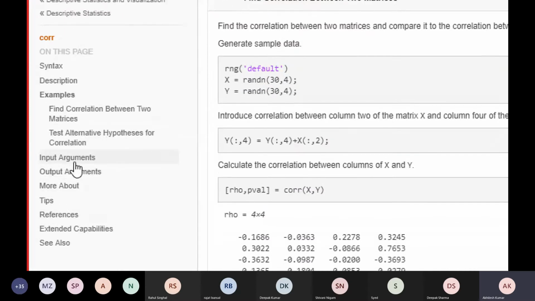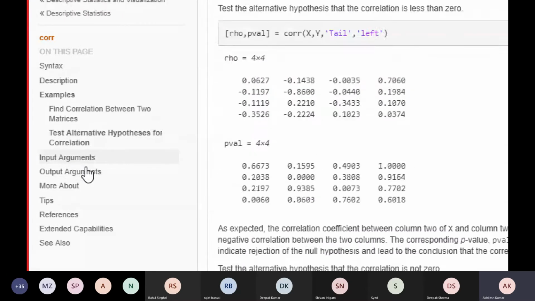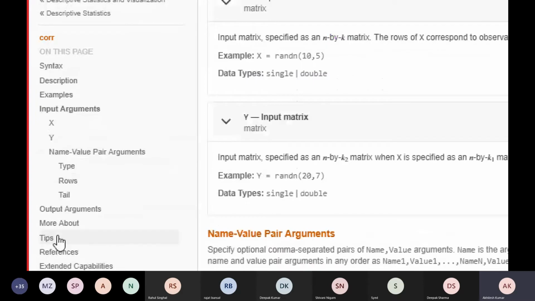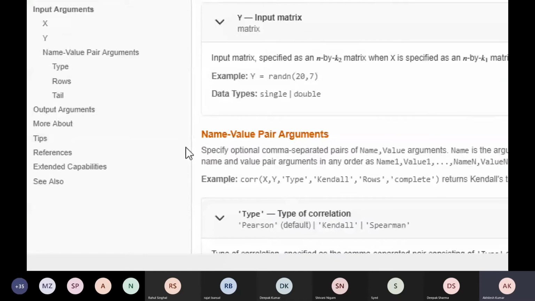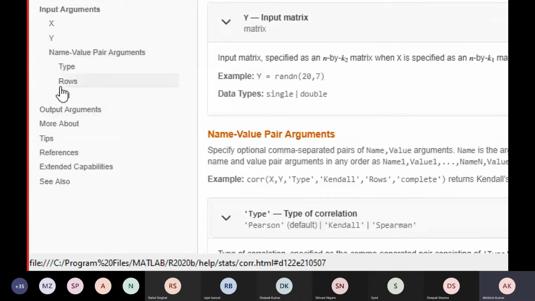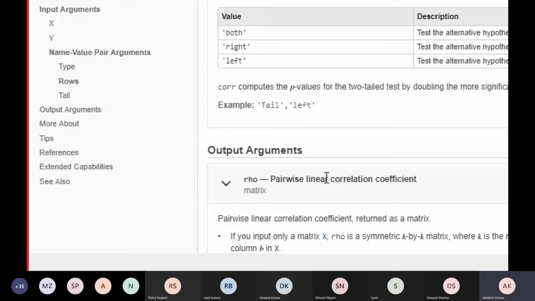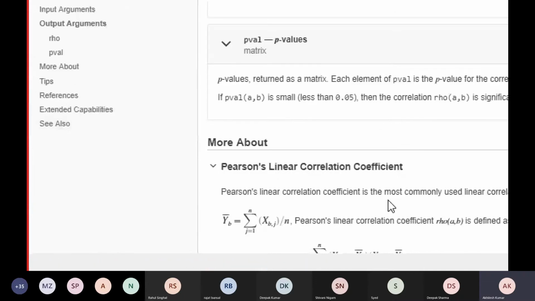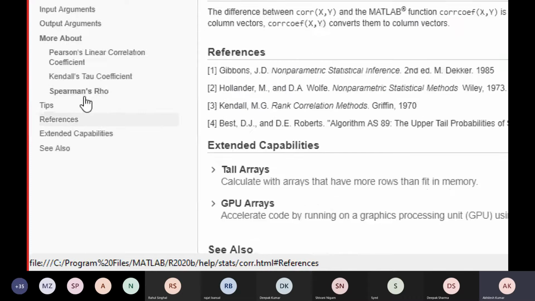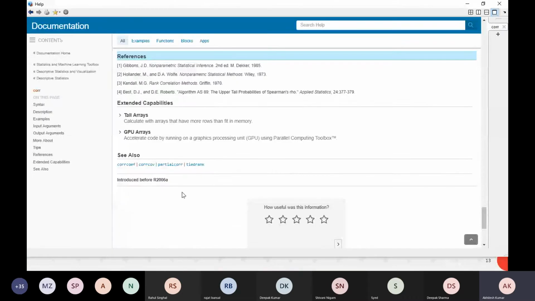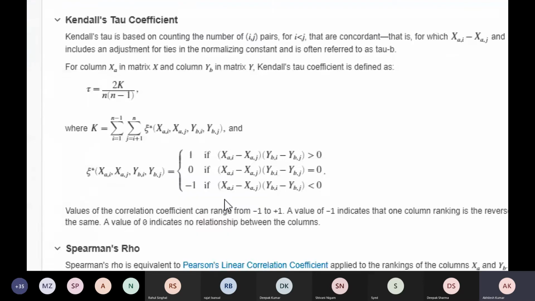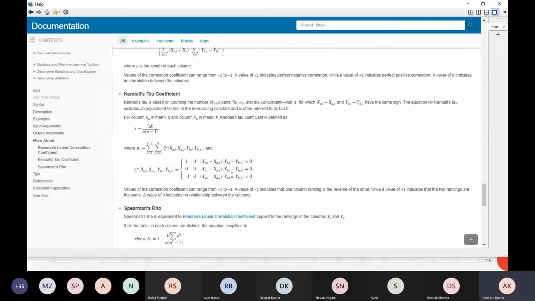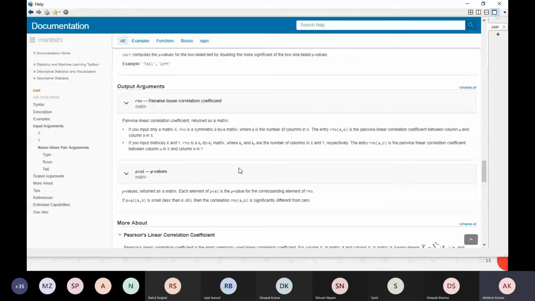Okay, I want to see what input arguments I can provide. I will click here on input arguments, and I got them here, and there is an explanation also. Okay, I want to know what the output arguments are. So here is the explanation. Perfect. And you see references also. If I click on references, I will get the references of that. Apart from that, this is the algorithm which is given for correlation. For each and every function, there is proper documentation. That's the first way to get help in MATLAB.